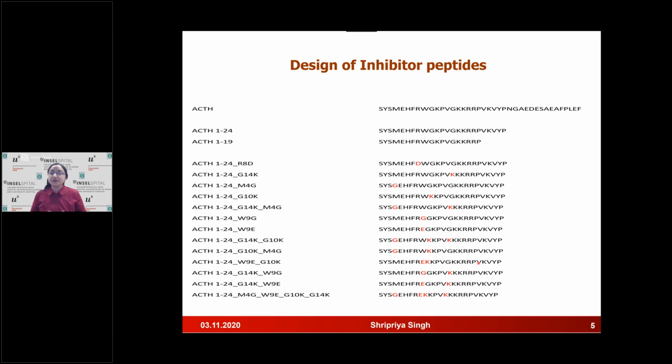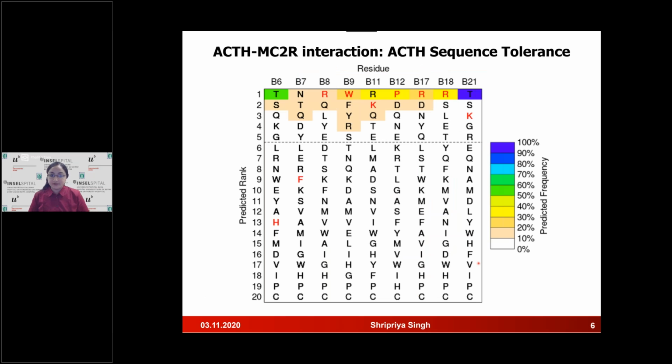Now to do that, we had to study what the interactions are and what the best peptides are. So we performed a sequence tolerance plot. In this, we study each and every interaction within the residues and between ACTH and MC2R. These ones in red are the naturally occurring amino acids, and because we can see that they're ranking at the top, they are the best. So while designing our peptides, we must retain them, and we can play around with the other sequences. This plot can be used to strengthen the efficiency and the activation. That is, we want a peptide which binds well but does not signal like ACTH. So we can weaken the signaling part, but strengthen the interaction.